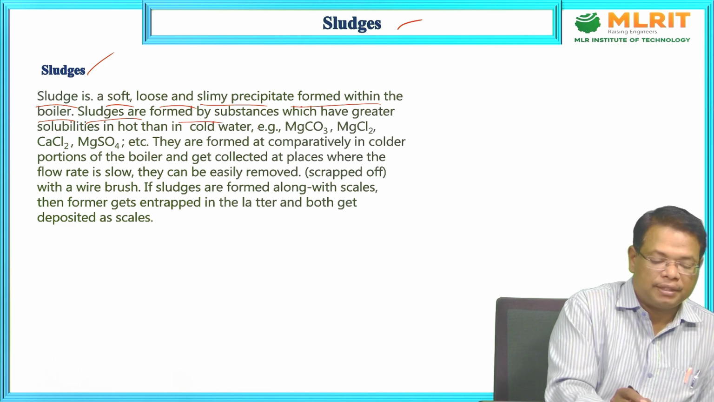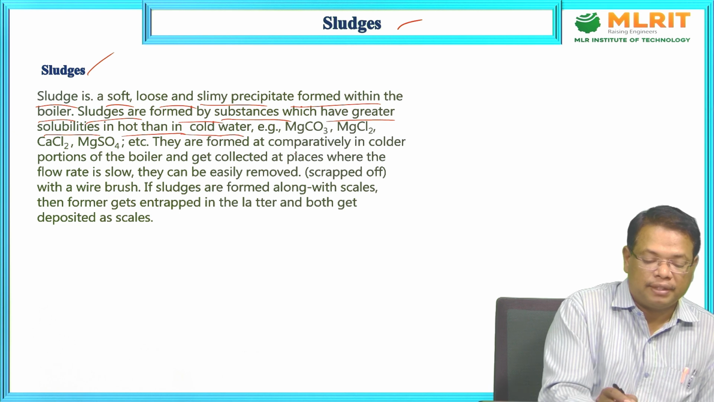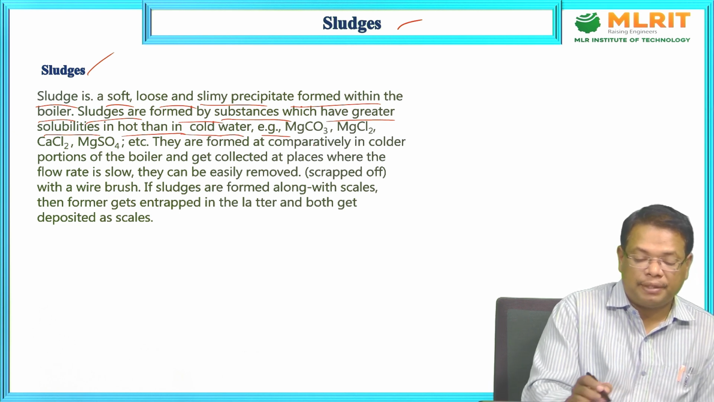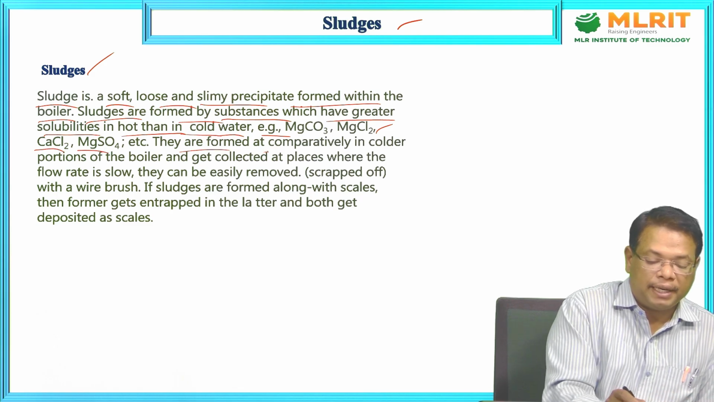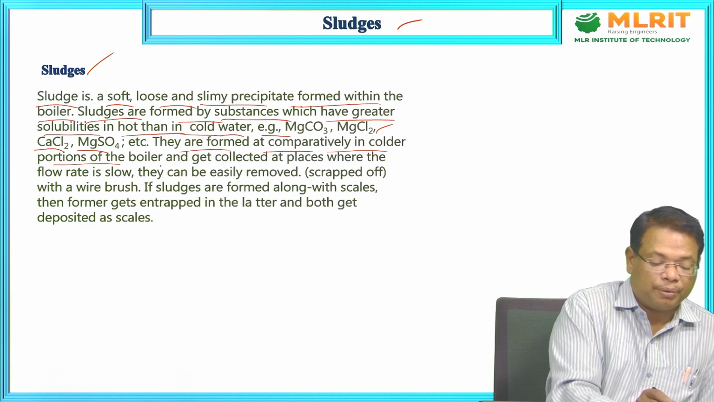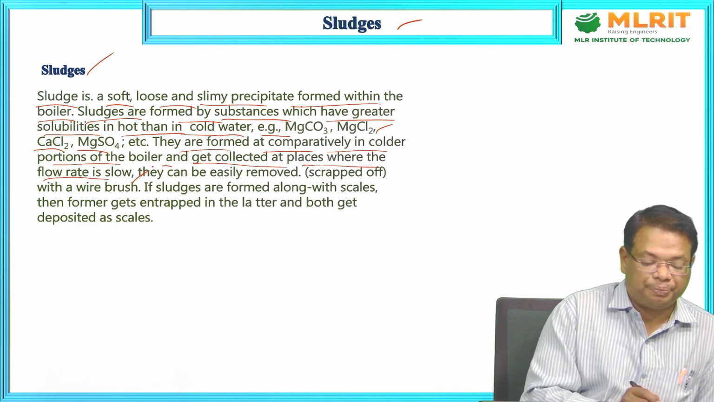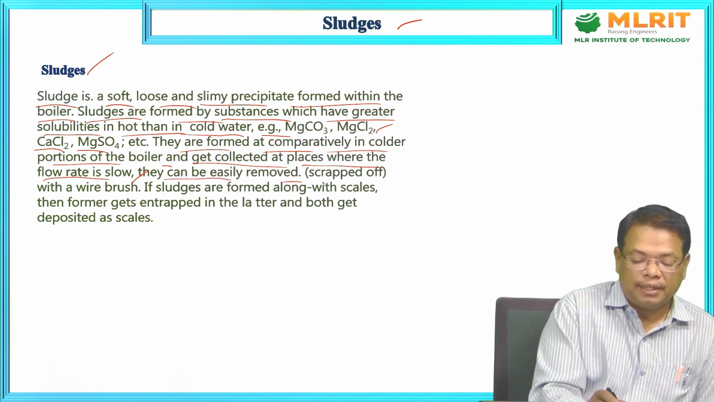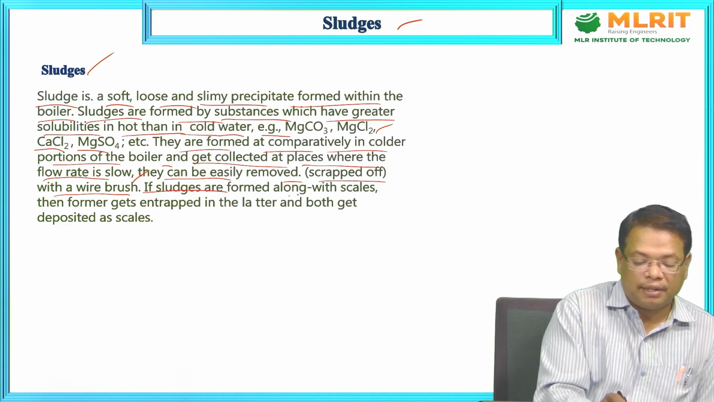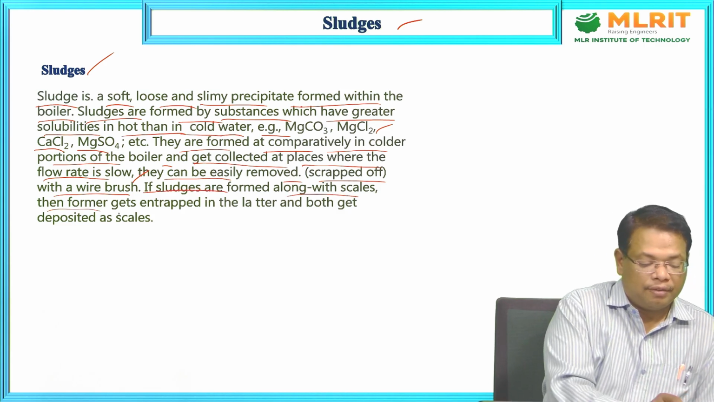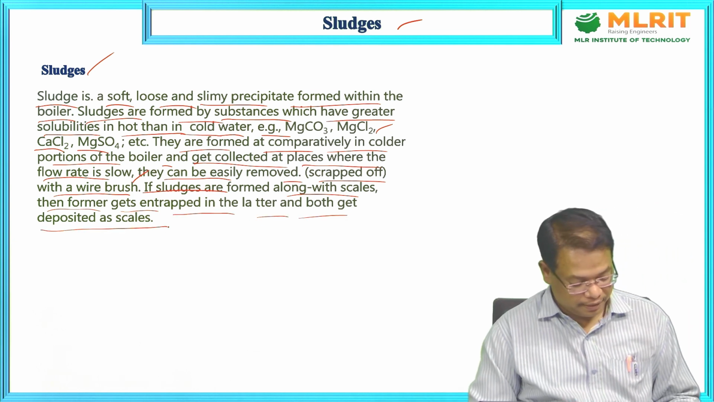Sludges are formed by substances which have greater solubilities in hot than in cold water, for example, magnesium carbonate, magnesium chloride, calcium chloride, magnesium sulfate, etc. They are formed in comparatively colder portions of the boiler and get collected at places where the flow rate is slow. They can be easily scraped off with a wire brush. If sludges are formed along with scales, then the former gets entrapped in the latter and both get deposited as scales.